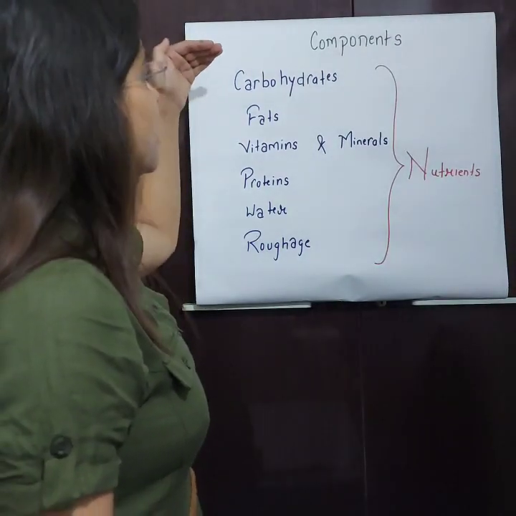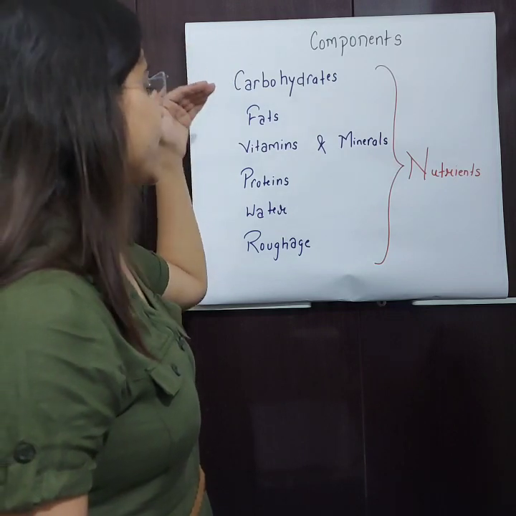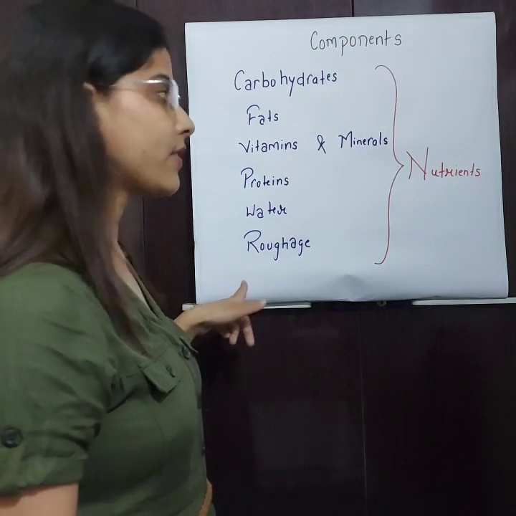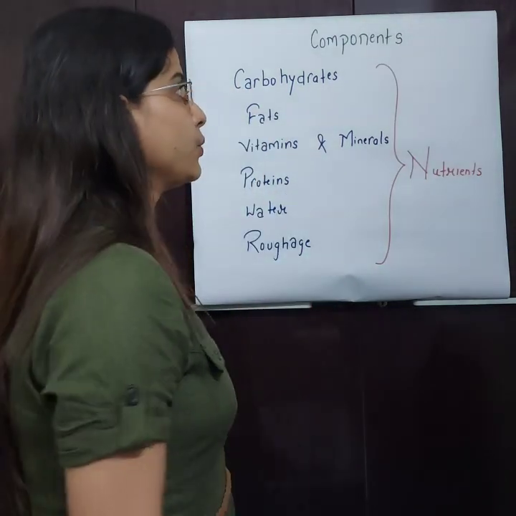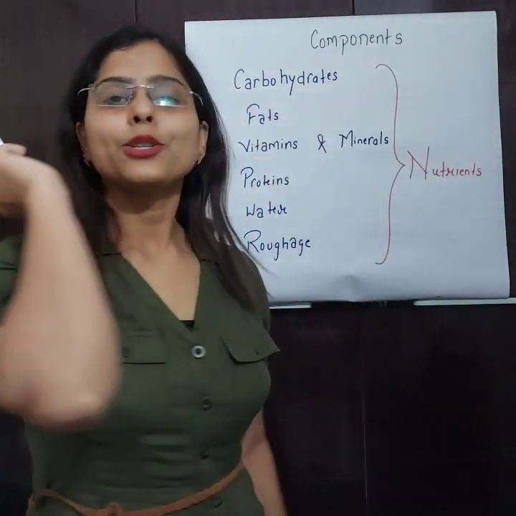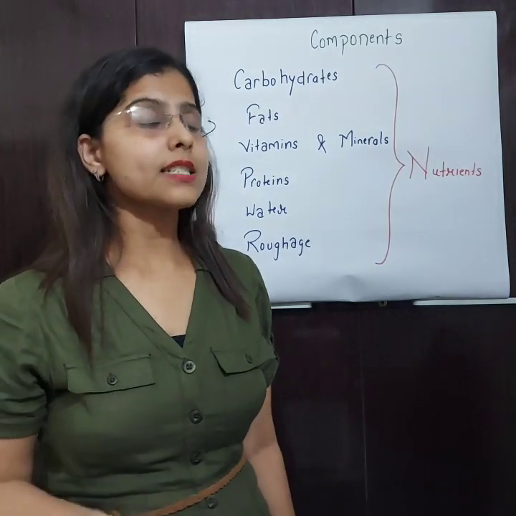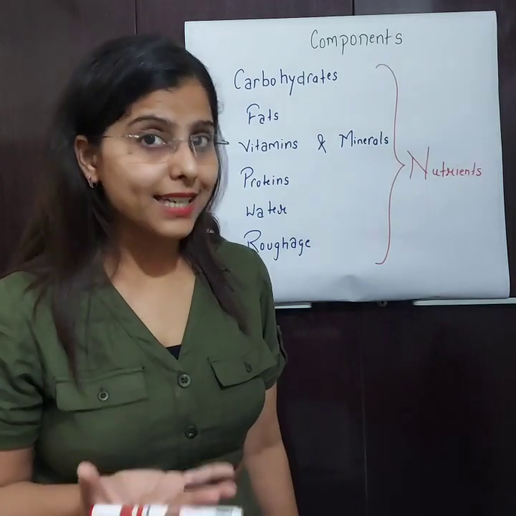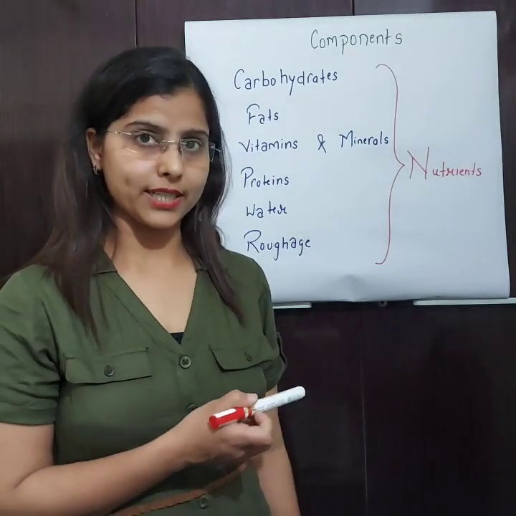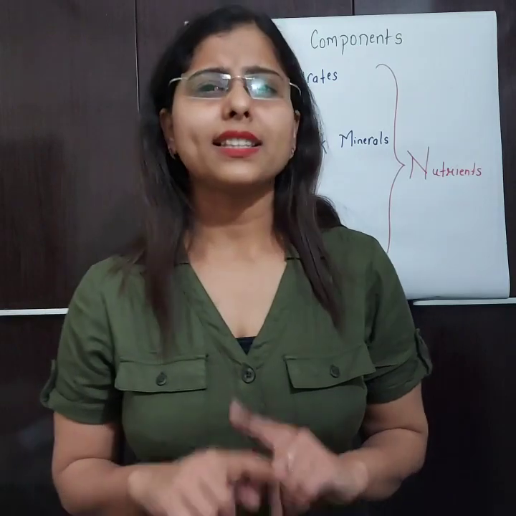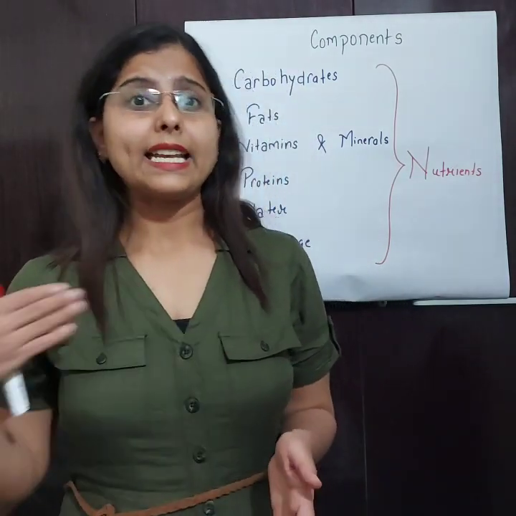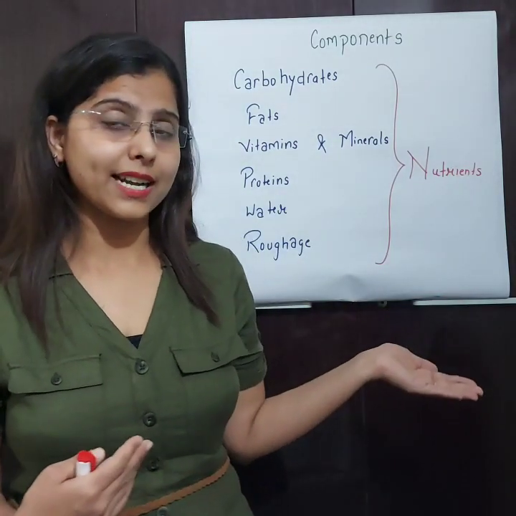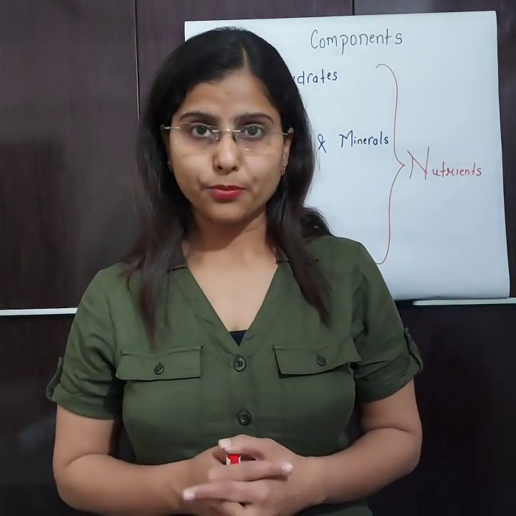So these components of food, carbohydrates, fats, vitamins and minerals, proteins, water and roughage, together are called nutrients. So what are nutrients? Components of food which are essential to give us energy are called nutrients. You know, children, it's not a simple process to get energy from the food, to get the nutrients to do their work inside our body. It's a very complicated process.